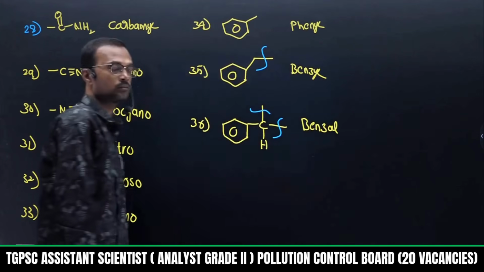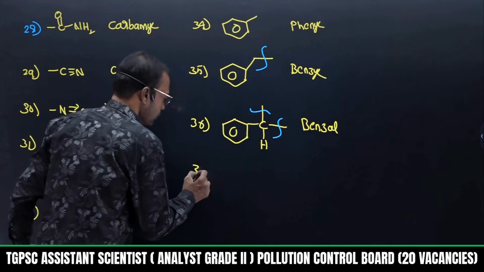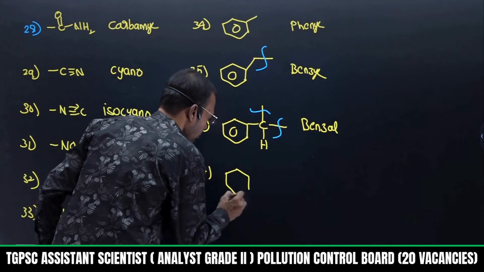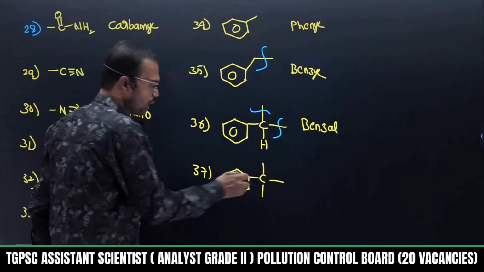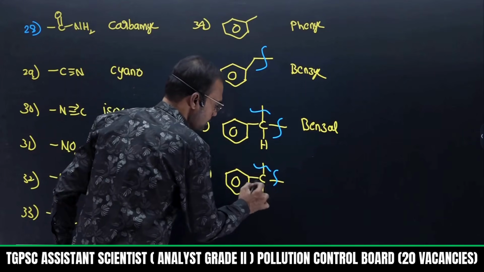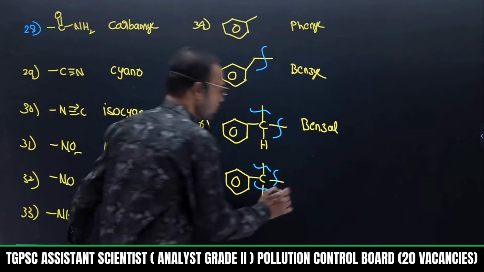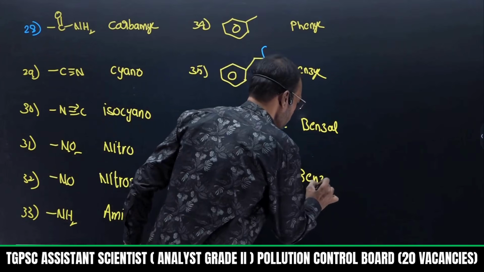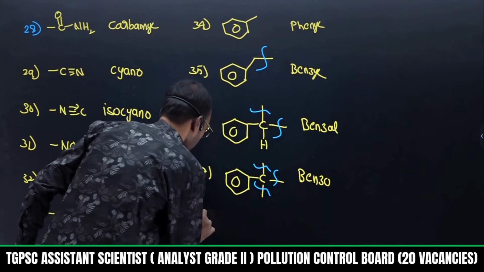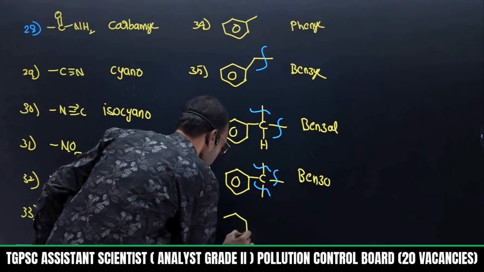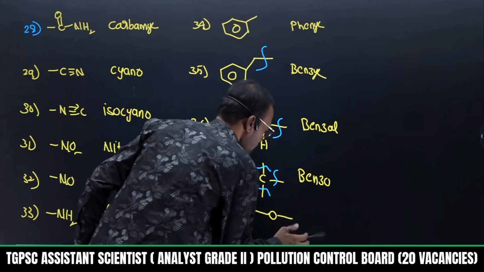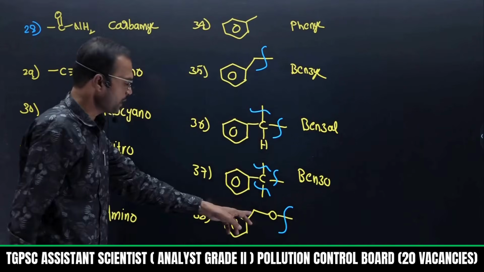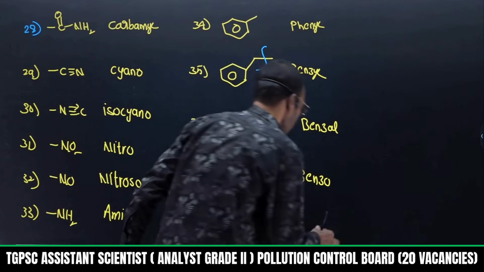This is benzal. Okay. Now if I take a carbon having no hydrogen, every hydrogen replaced by substitution like this, so this carbon is called benzo. Use the word benzo. Okay. So if benzene attaches to oxygen and it further attaches to oxygen like this, so this is benzyl attached to oxygen. So I can say benzyloxy.